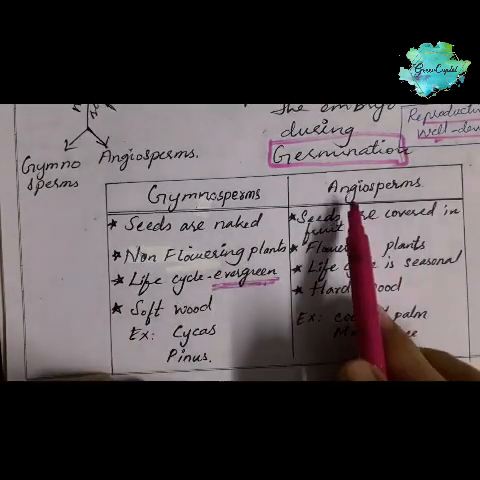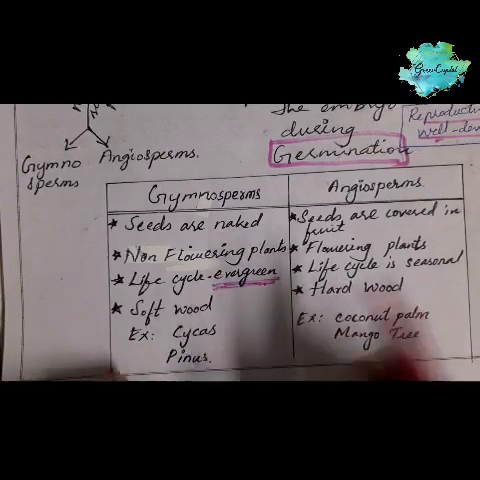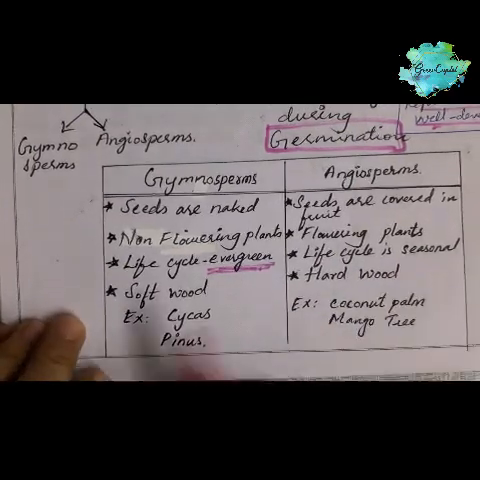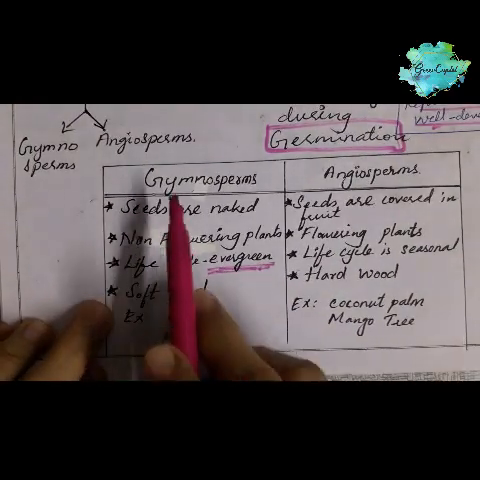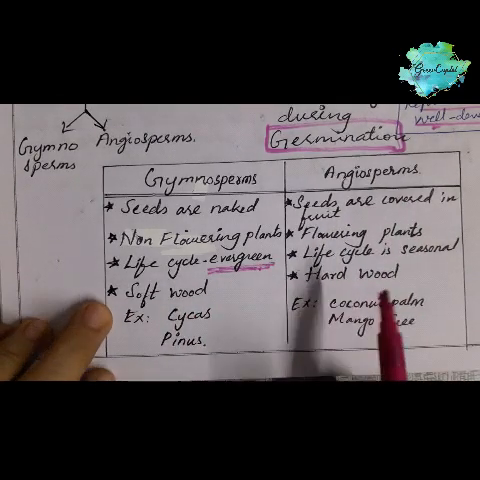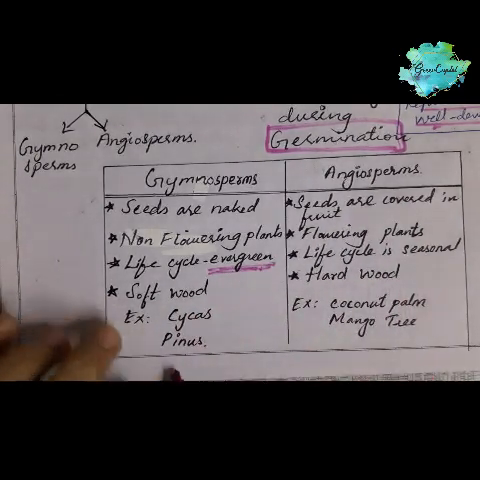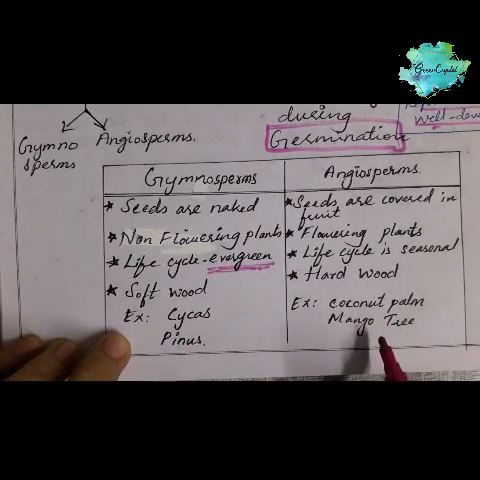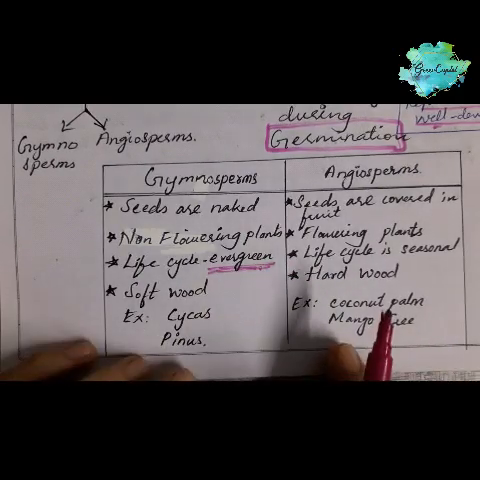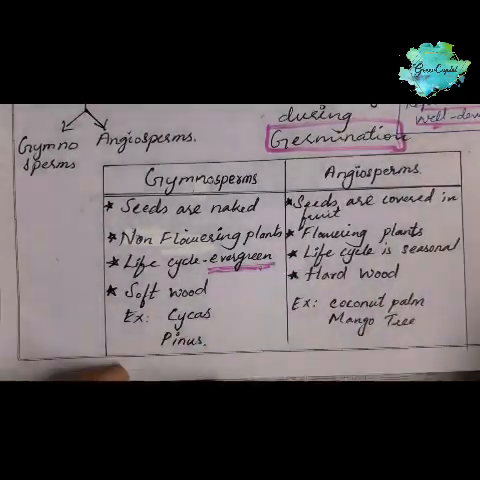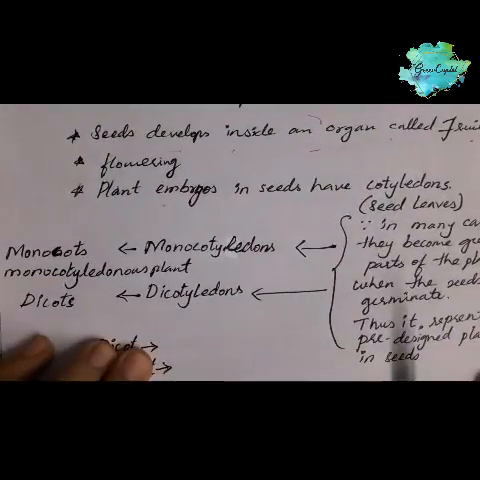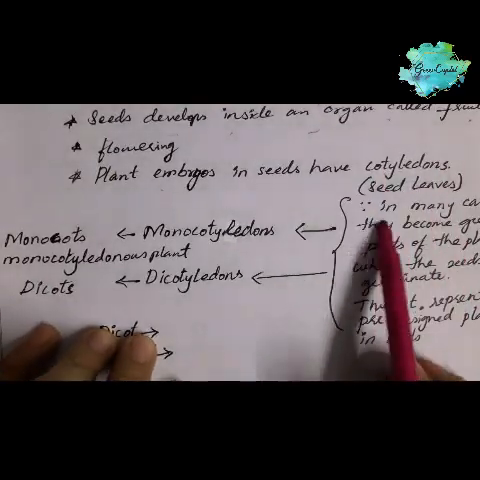Evergreen means perennial, and in angiosperms the life cycle is seasonal. Okay. Like they may die sooner. So now the next point is gymnosperms have softwood, and angiosperms have hardwood. Example cycas and pinus, and here example coconut palm and mango tree. So in angiosperm, depending on whether the seed has two cotyledons or one cotyledon, we will just go through this. So seed leaves or cotyledon means what?